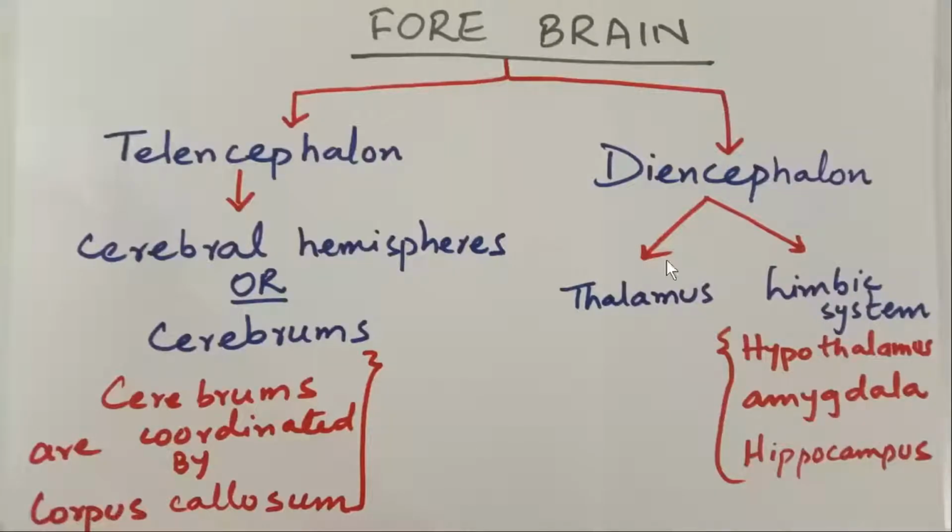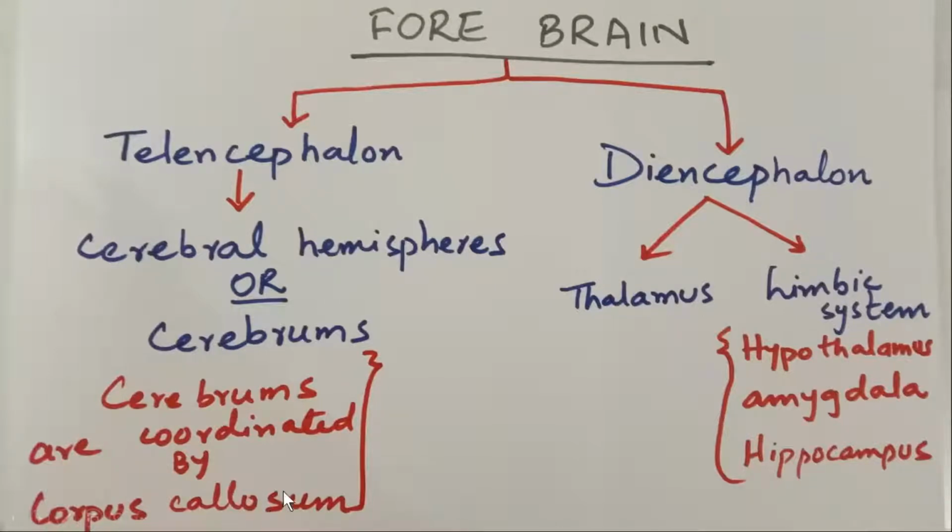Now, the forebrain is divided into two parts, the telencephalon and diencephalon, right? The telencephalon consists of the cerebral hemispheres, because there are two in number, that's why I am calling them hemispheres, right? They are also called cerebrums. These cerebrums, the major or larger part of the brain, are coordinated by the corpus callosum.